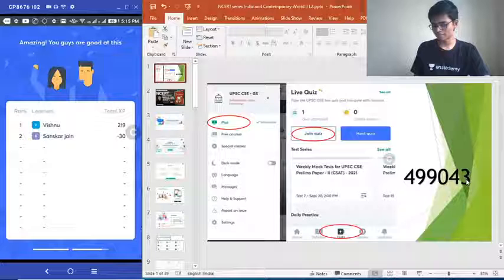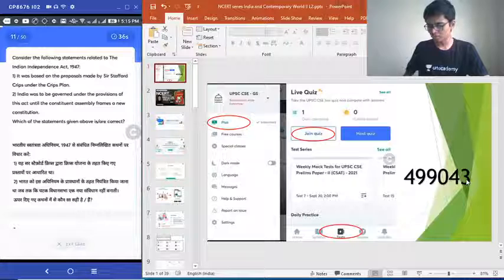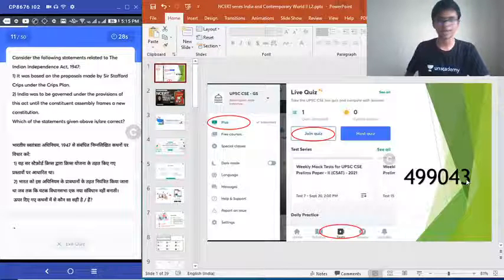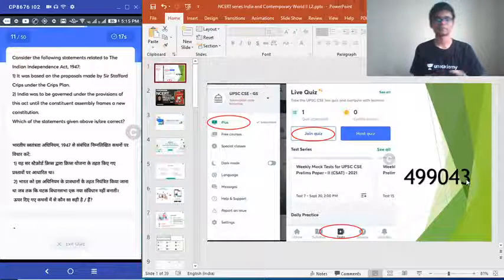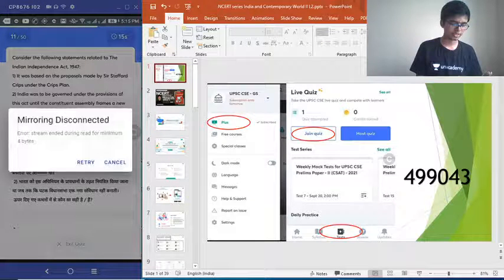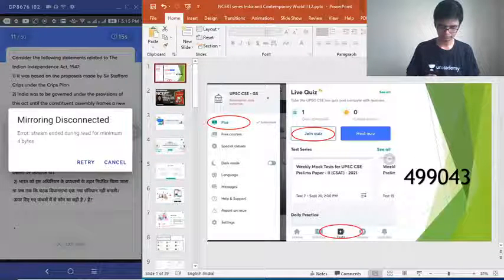Question number 11 coming up. So consider the following statements related to Indian Independence Act of 1947. 1. It was based on the proposals made by Sir Stafford Cripps under the Cripps Plan. 2. India was to be governed under the provisions of this Act until the Constituent Assembly frames a new constitution. Which of the statements given above is or are correct? Regarding Cripps mission, 1 second. Which of these is or are correct? Last 3 seconds.